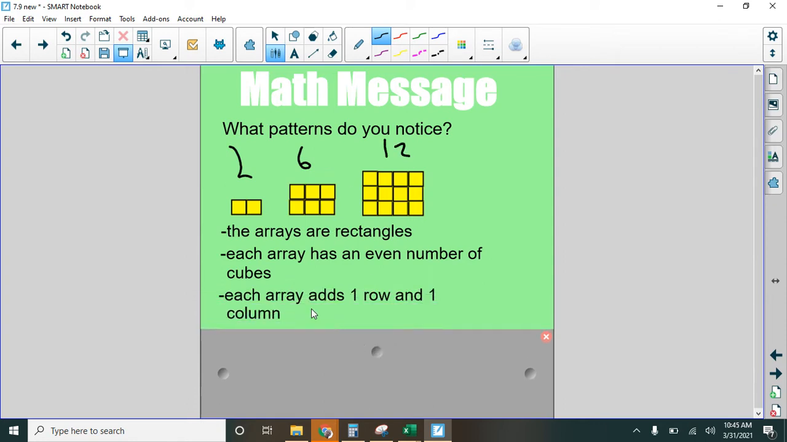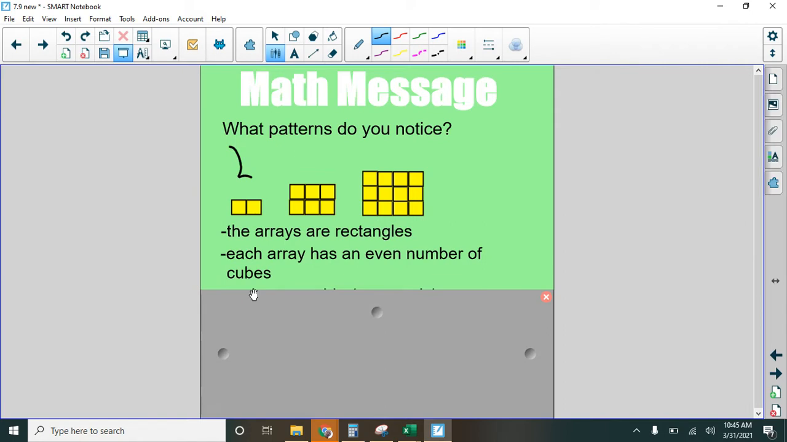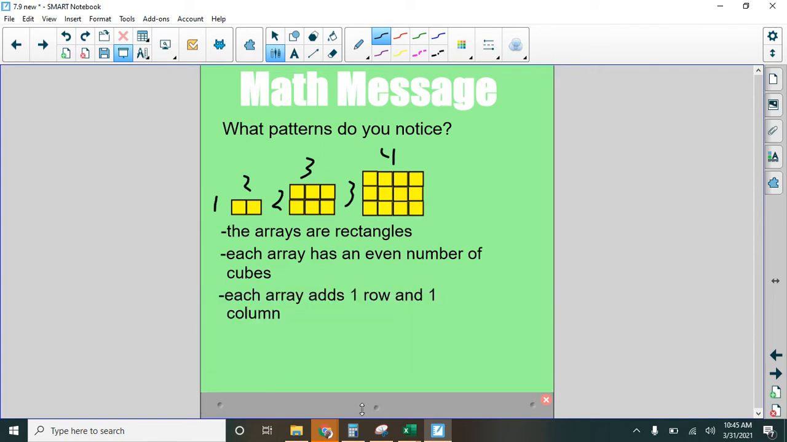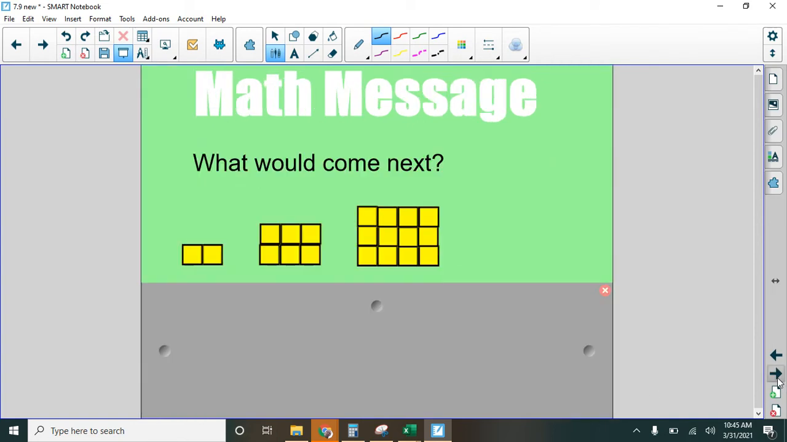We can notice that each array adds 1 row and 1 column. So what I mean by that is this one is 1 tall and 2 wide. This one is 2 tall and 3 wide. I could say long, right? Here we have 3 and 4. Okay, you're getting some ideas here for what the next one might be. What would come next?